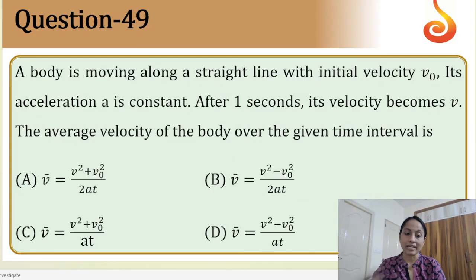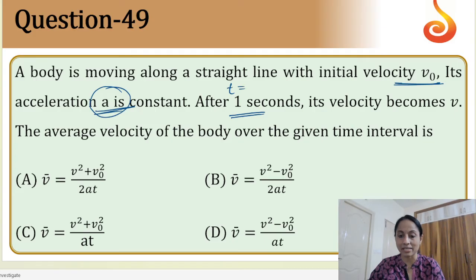Next, 49. A body is moving along straight line with initial velocity given, okay. Its acceleration A is constant after t second. Whenever we see acceleration constant, remember that we can use equations of motion. After 1 second, so time t is equal to 1 second given, its velocity becomes v. So from here we should know that the initial velocity is v naught and final velocity is v. Time taken is 1 second. A value is a. Okay, we need to find out the average velocity.